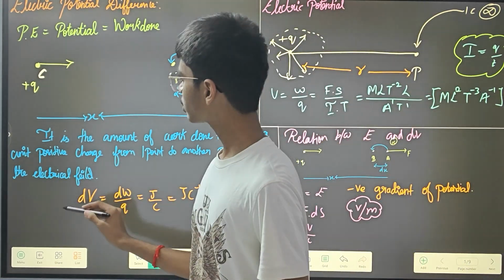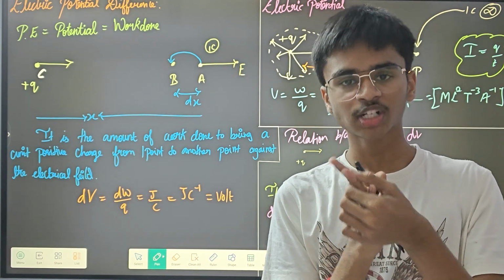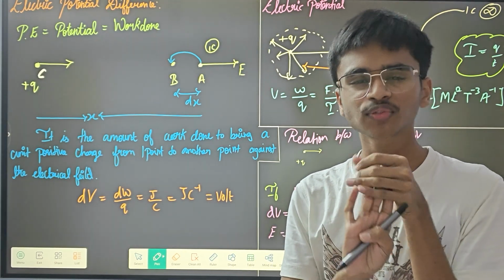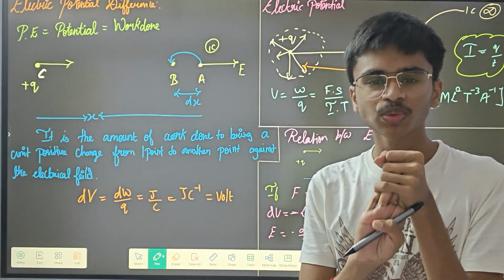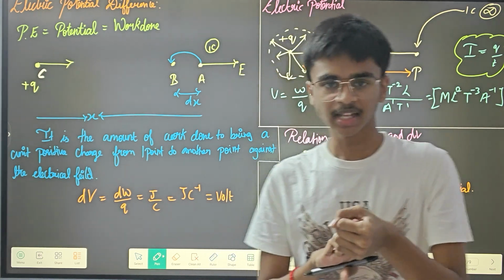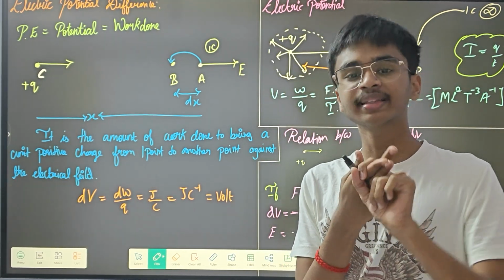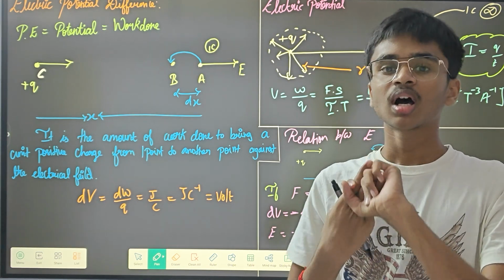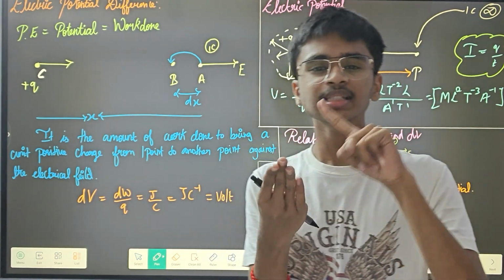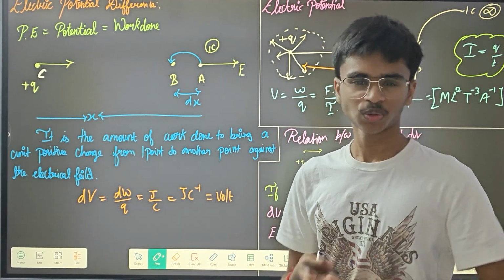Potential, voltage, potential difference, and EMF, electromotive force. For all of these 4 quantities, the SI unit is going to be voltage only. I repeat myself: potential, potential difference, voltage, and electromotive force, for all these 4 quantities the SI unit is voltage only. So don't forget it.